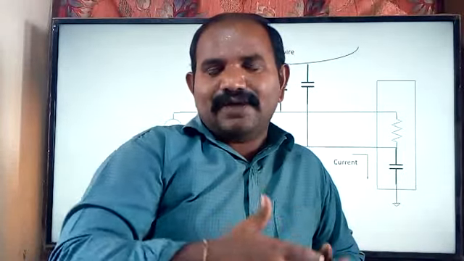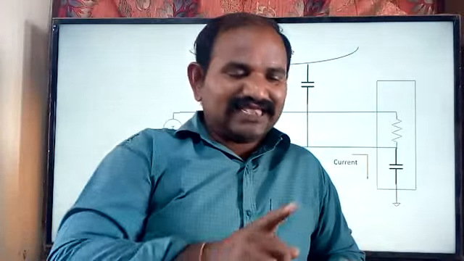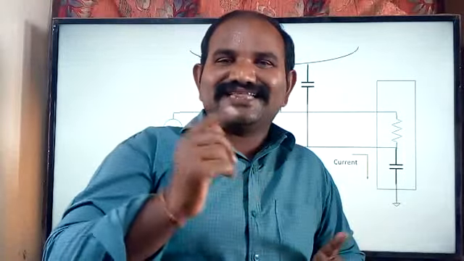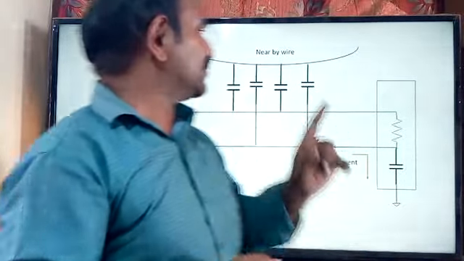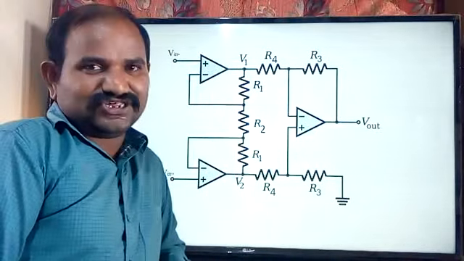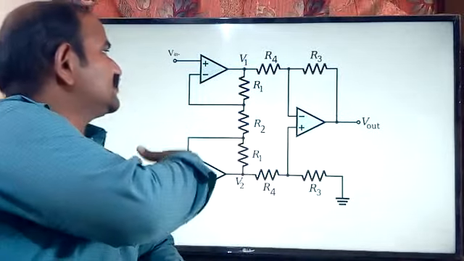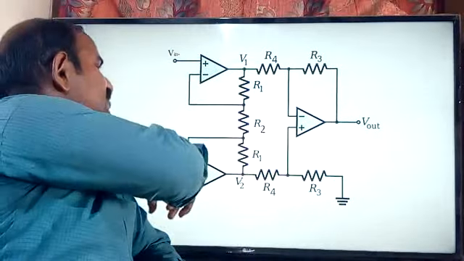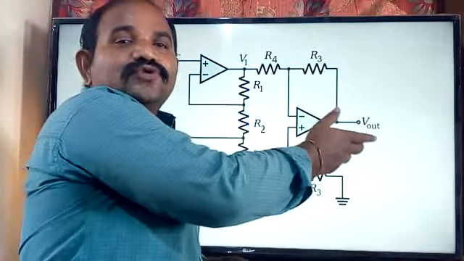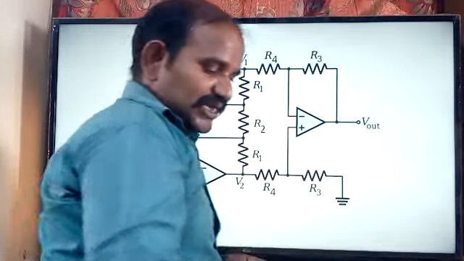Because of the common mode rejection ratio of the instrumentation amplifier, which is high in value, it is going to nullify equal values. Means when we are having the common signal in both wires, that is going to be nullified by the instrumentation amplifier. Because of that, the noise signal introduced in this one as well as this one both get cancelled. So at the output we are going to get only the actual signal, not the noisy signal.